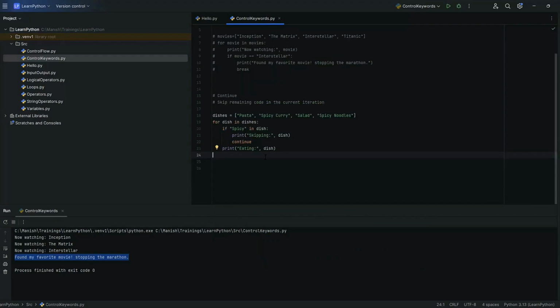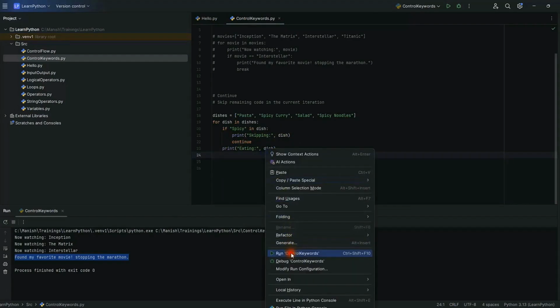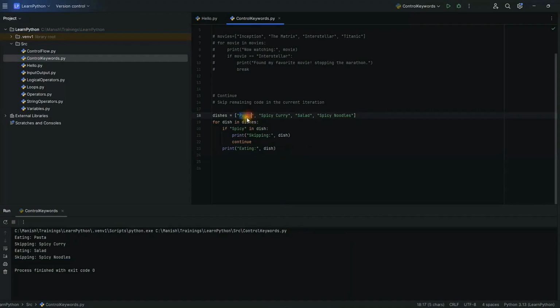The for loop goes through the list of dishes. When it encounters a spicy dish, it prints skipping the dishes. In the next line, the continue keyword sends the control back to the for loop without printing the last line, eating the dish. Let's see what happens when we run the code. Let's go through the results one iteration at a time. The first element in the list is pasta. So the condition evaluates to false as the word spicy is not present in pasta. The program executes the last line and prints eating pasta.